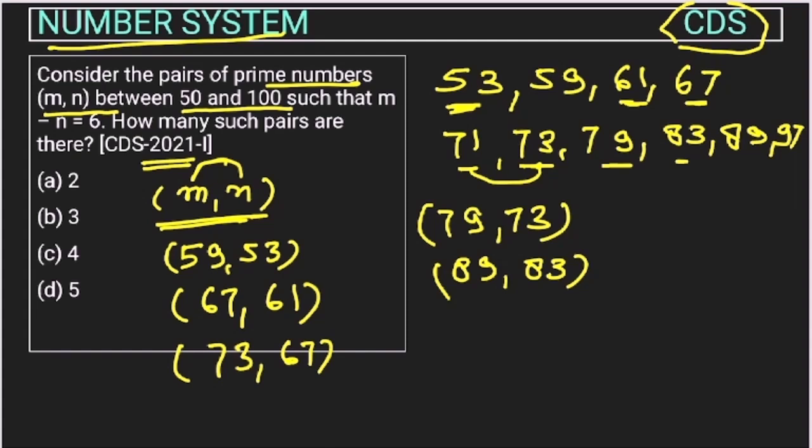So how many pairs are possible? 1, 2, 3, 4, 5. So the total number of pairs will be 5, because the question is asking how many such pairs there are. Total 5 pairs. So the answer will be option D, right?